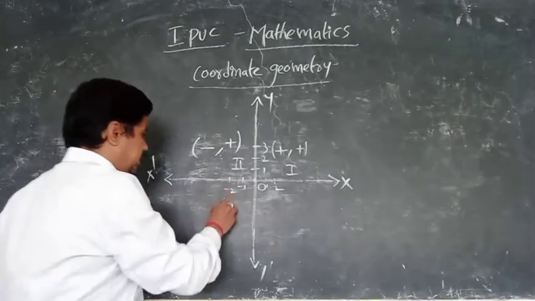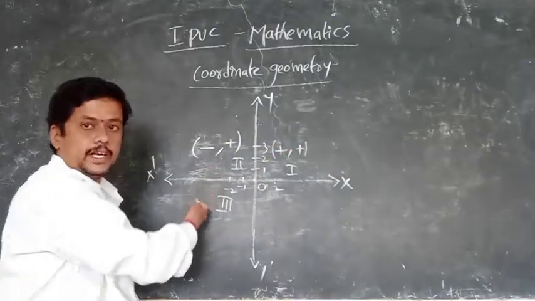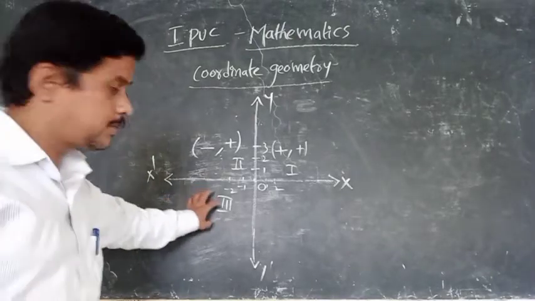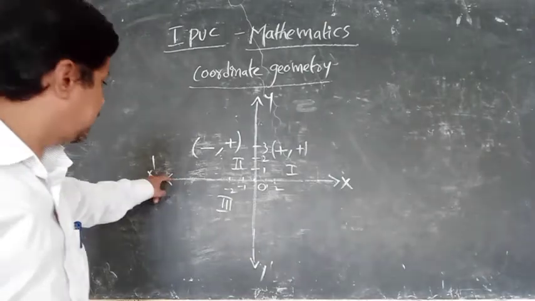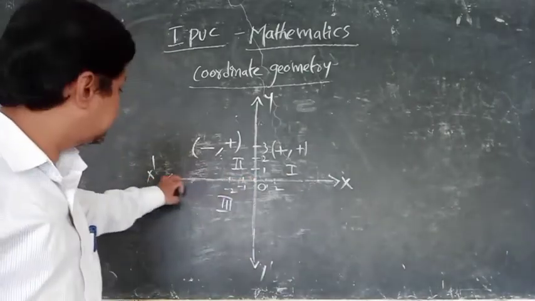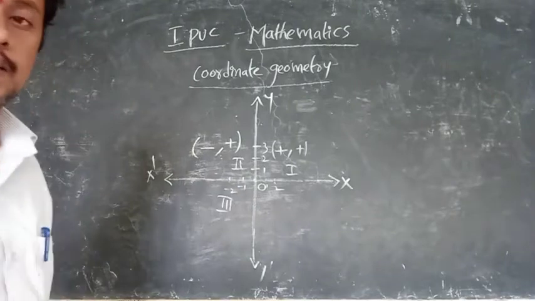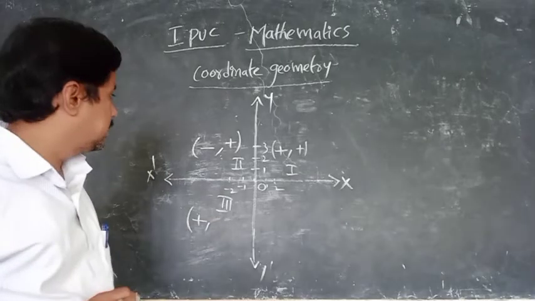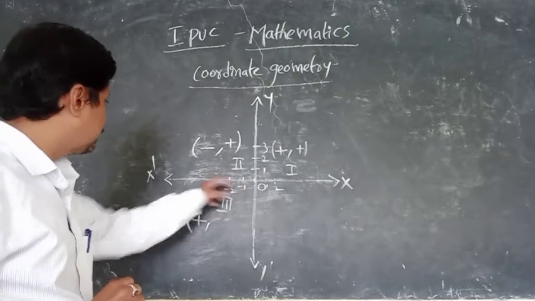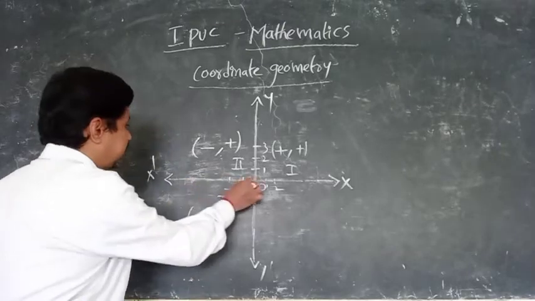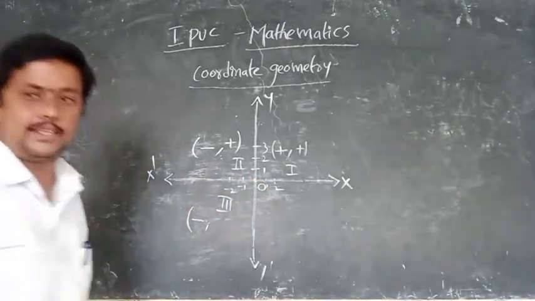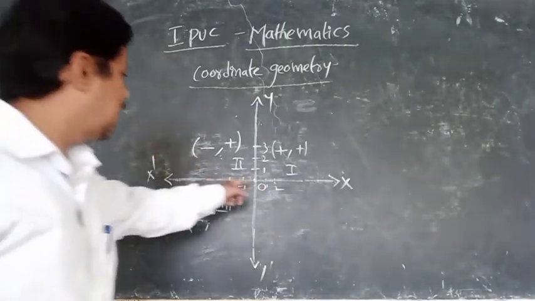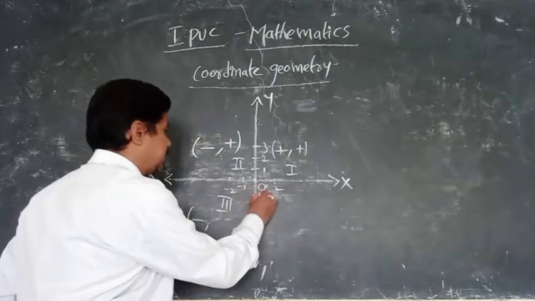Next, this is the third quadrant: first quadrant, second quadrant and third quadrant. My dear students, observe this. Here the x-axis is not positive, so x is negative, and y is also negative, -1, -2 like this.